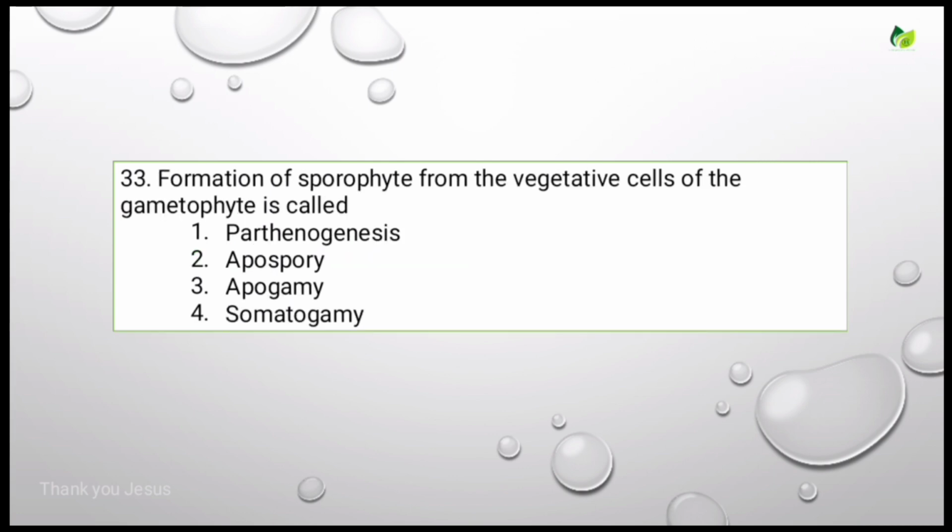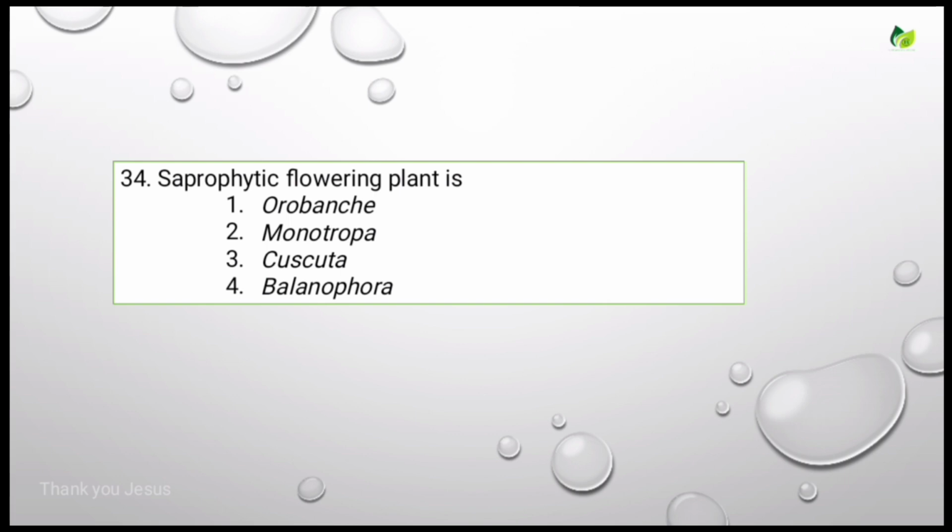Formation of sporophyte from the vegetative cells of the gametophyte is called. Options are parthenogenesis, apospory, apogamy, somatogamy. The correct answer is apogamy. Let's see the next question.